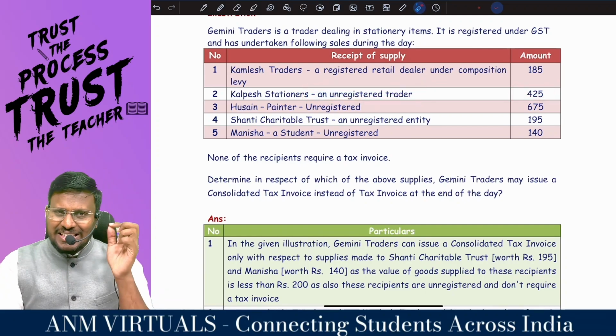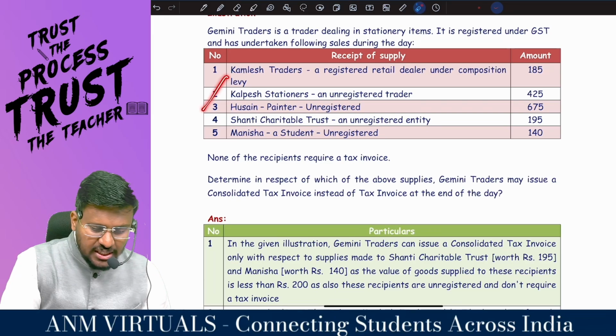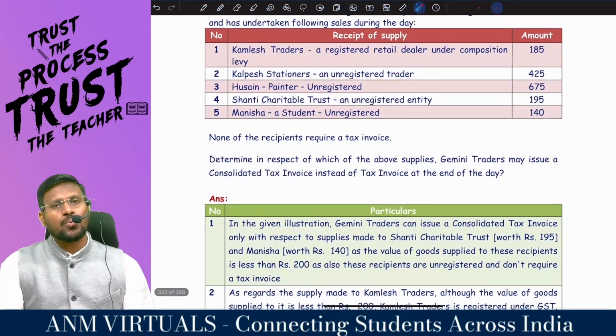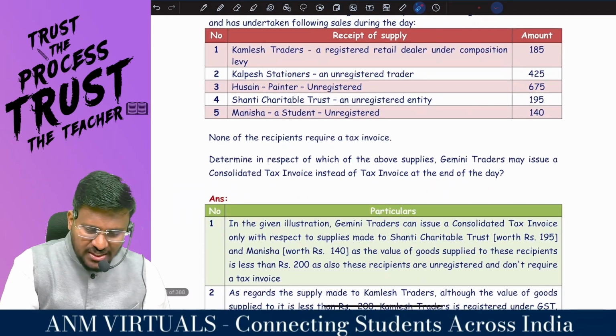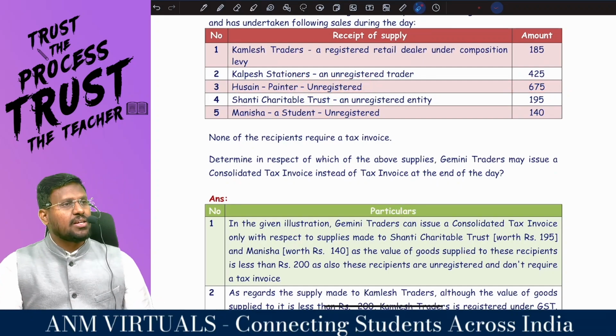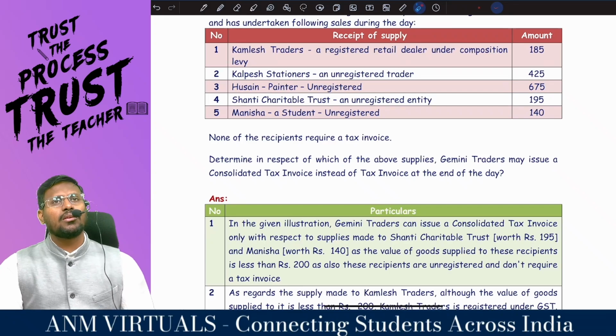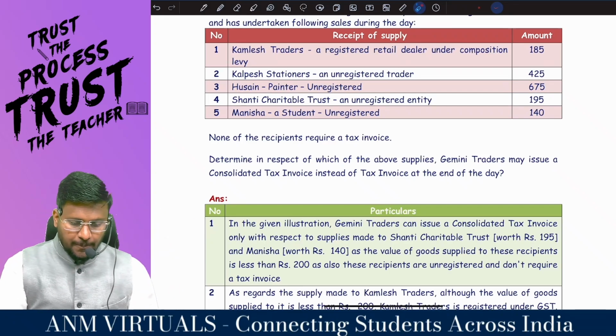Kalpesh Stationery, an unregistered trader, 425. Sir, that person is unregistered, but the value of supply exceeds 200. So for this person also, the consolidated tax invoice concept will not apply. Hussain Paint, unregistered. What is the amount? 675. Sir, the recipient is an unregistered person, but the value exceeds 200.